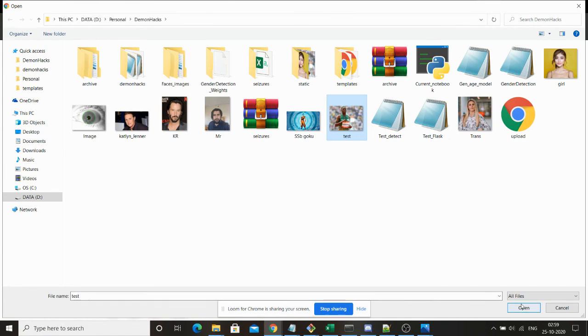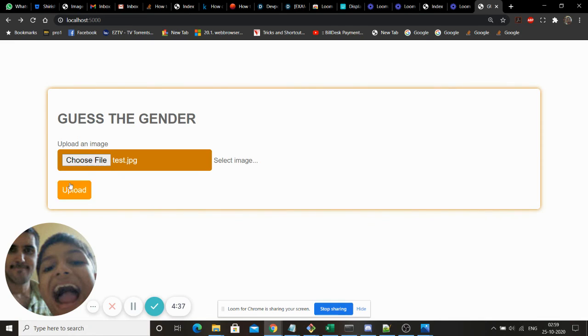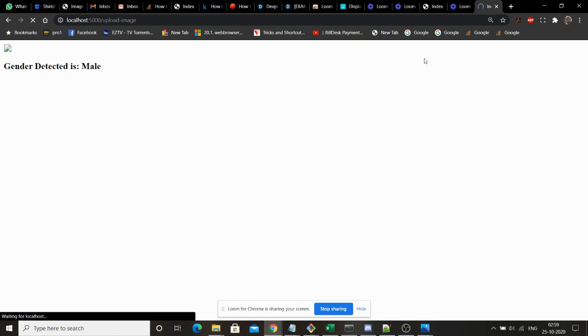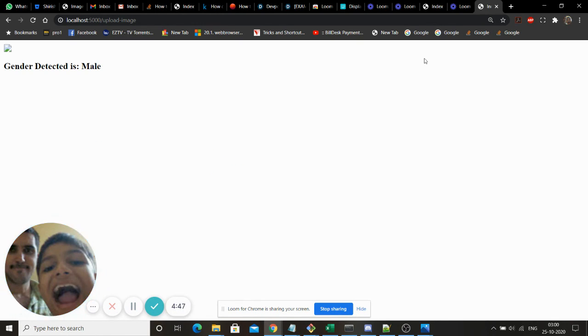Then we just open it. Now we upload, and now we wait. Interesting. The model actually predicted that the athlete was a male athlete instead of a female, which is an interesting take on how the model behaves and how it was originally trained on such images.